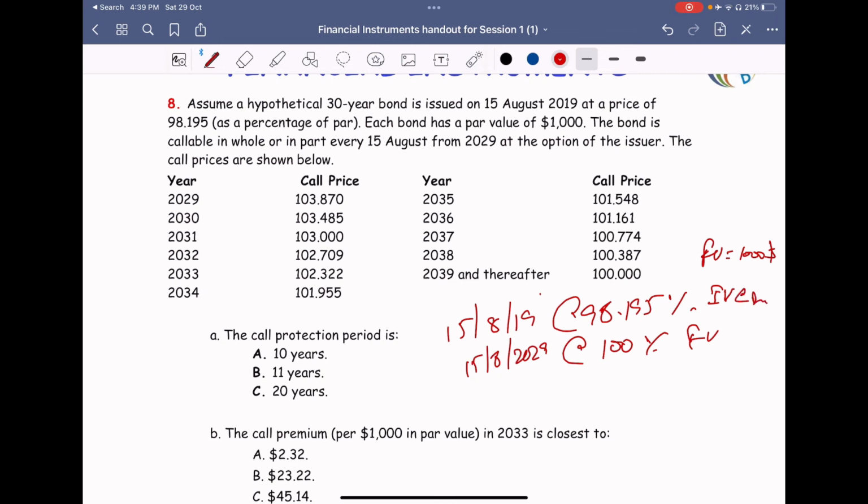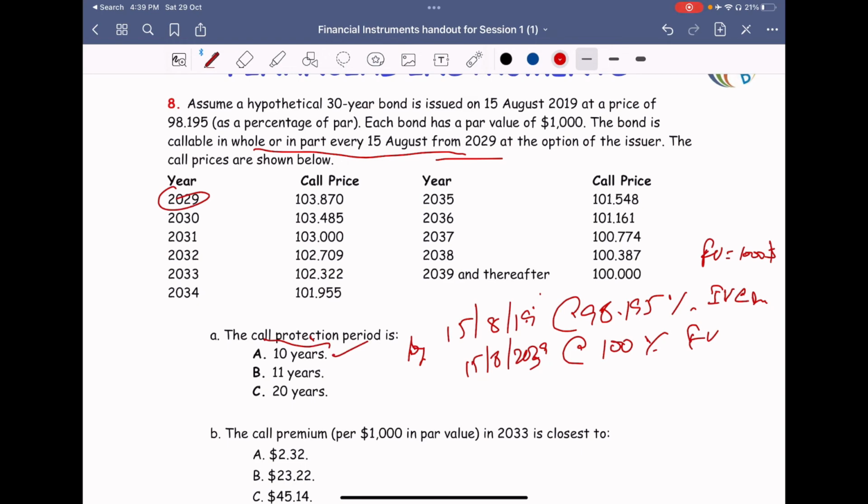The call protection period. Okay, no, this is not till 2029. This is till 2039, I guess, or thereafter. So the call protection period is from the issue date till the year in which the call can happen, only from 2030. So the first 10 years, 2019 till 2029, they can't go for any call. So the call protection period is 10 years.